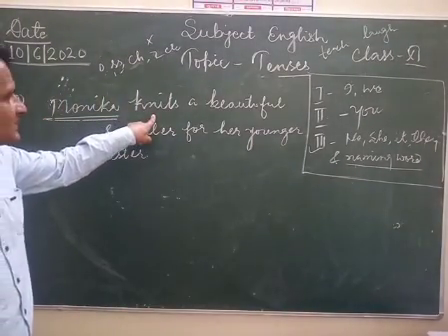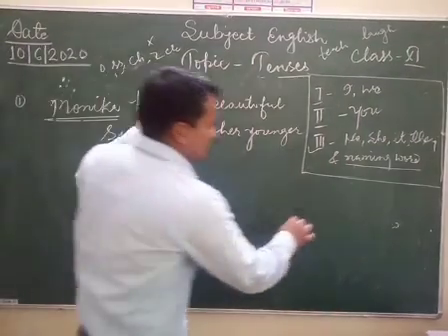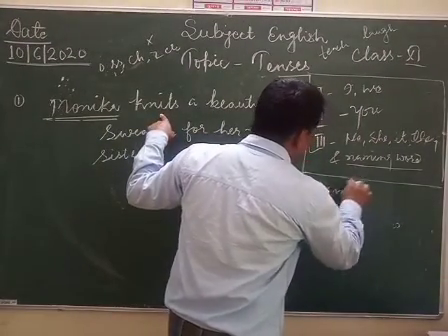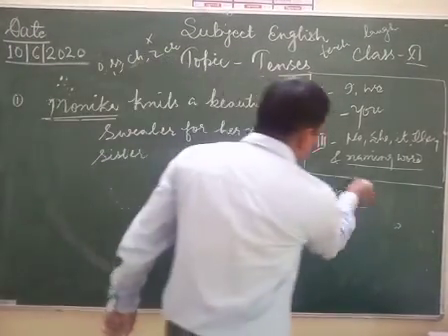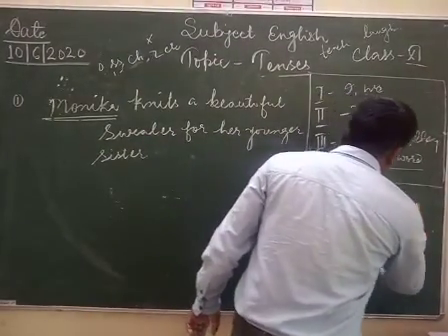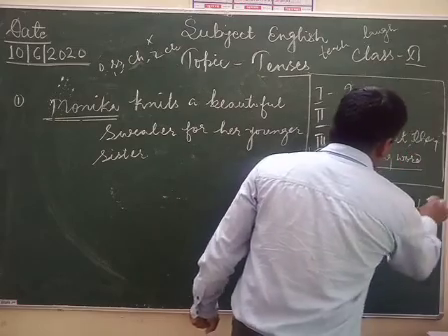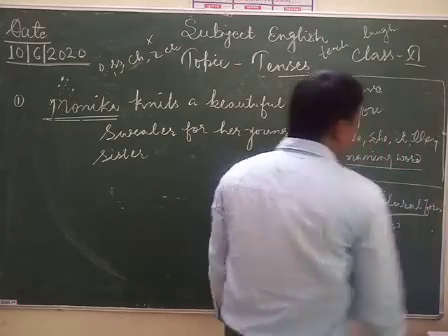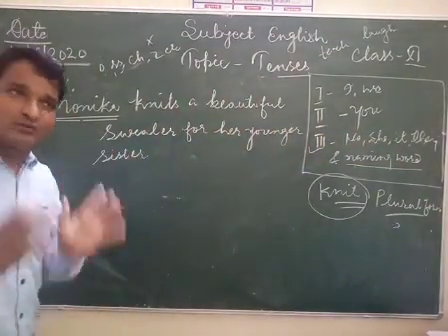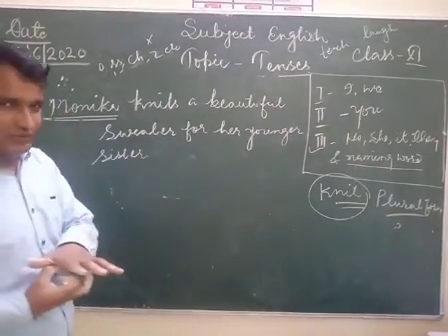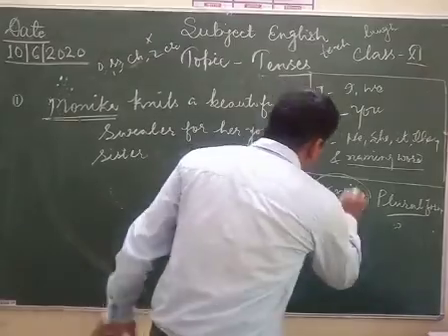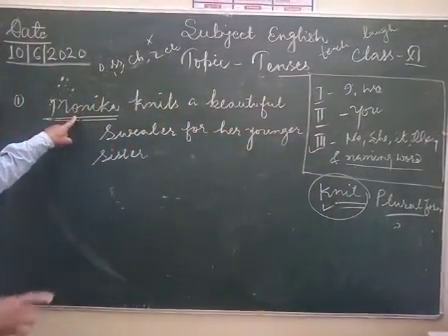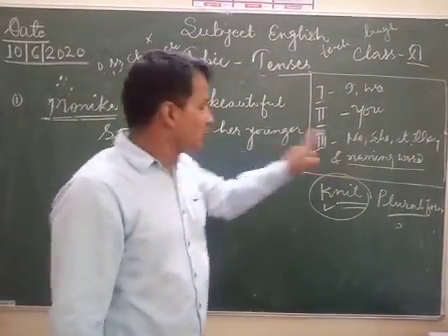I have already mentioned knit, k-n-i-t. K is silent here, then we pronounce this word knit. Knit is in plural form. In which form? Plural form. I have already mentioned all the first form of the verb is called the base form of the verb, and it is used with plural subjects. So my dear students, here is the naming word Monica.